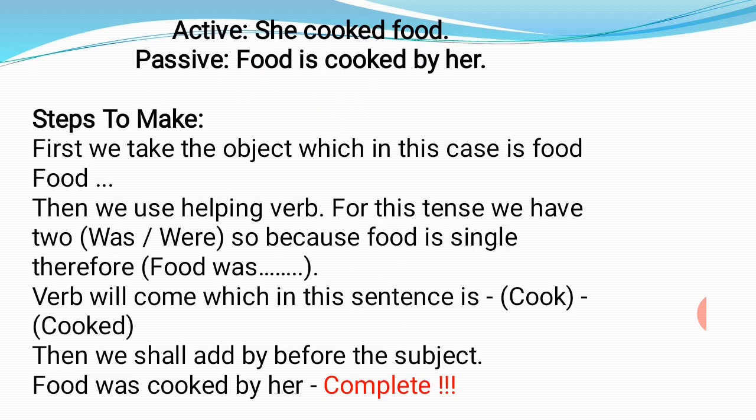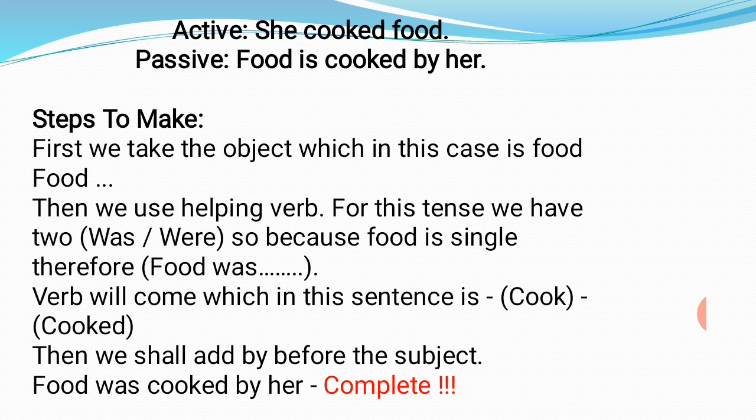So the steps. Example: she cooked food. Cooked is the second form of verb. Passive will be food is cooked by her. That was in the present indefinite tense. First we take the object, which in this case is food. So food will come first.